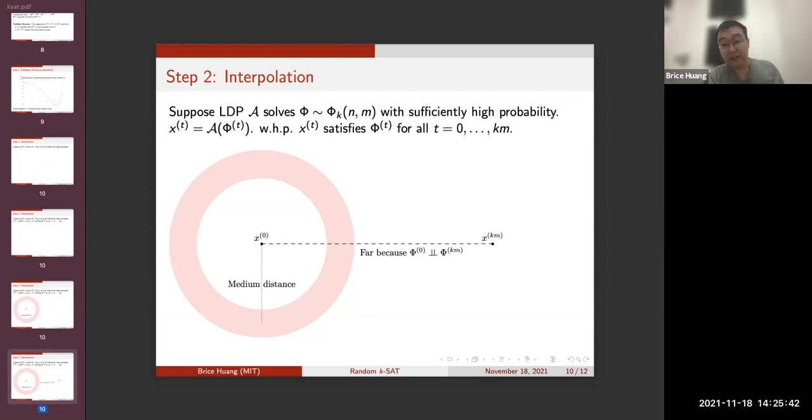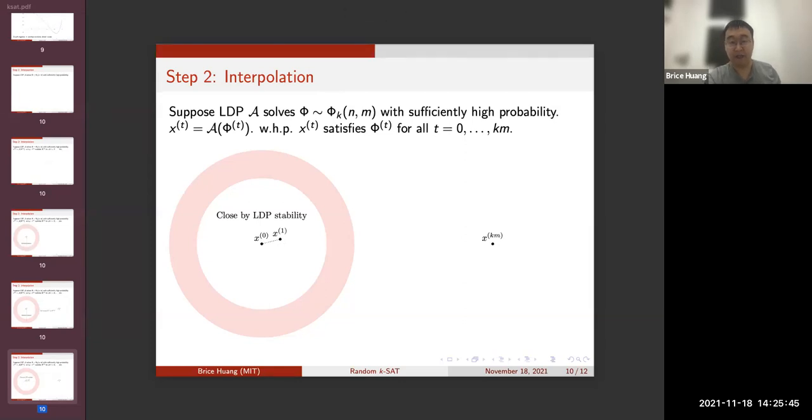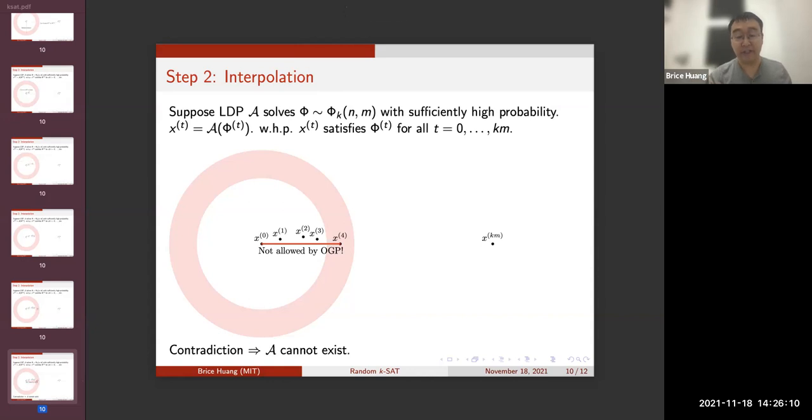And now if we follow the sequence of x's, it will only ever move by small jumps because of the stability of low-degree polynomials. And this is the property of stable algorithms that we'll use. So this means that we can never jump over the moat, but we eventually get to the other side. So at some point we land in the moat, and when we do, x0 and whichever x landed in the moat, these are a pair of assignments, each satisfying some phi that are a medium distance apart. And that's a contradiction, so the algorithm cannot actually exist.